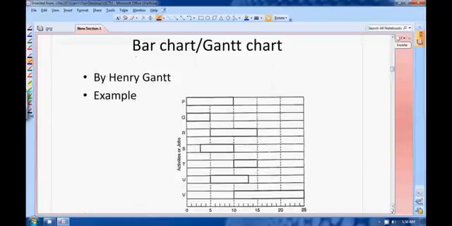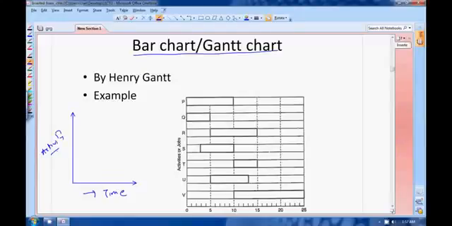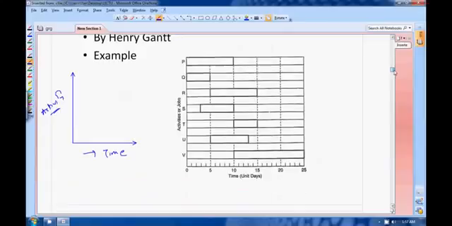Now bar chart. What is bar chart? It's very simple. What you will do here is you will simply plot your time here, and you will show your activity here. That is all that is about bar chart. I have shown you an example. Suppose you are having this type of activities. Suppose I am naming these activities A, B, C, D, E, F and G.